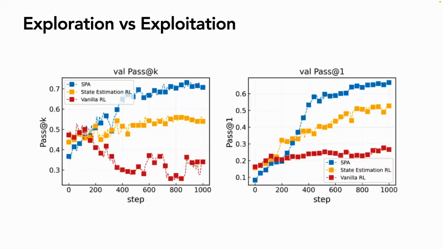Compared to the previous model, if we just directly use RL training, we mentioned they always have something like their pass@1 is stable and their pass@k sometimes will drop. And here, if we ask the model to do this self-play, this SPA means self-play agent, we can see the model's pass@k actually can improve a lot as well. So this means the model is really trying to explore the environment, because they have this self-play data to build a foundation for them, and they have the ability to bootstrap themselves to further explore the environment.